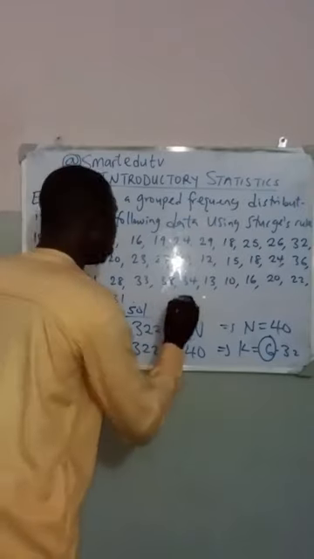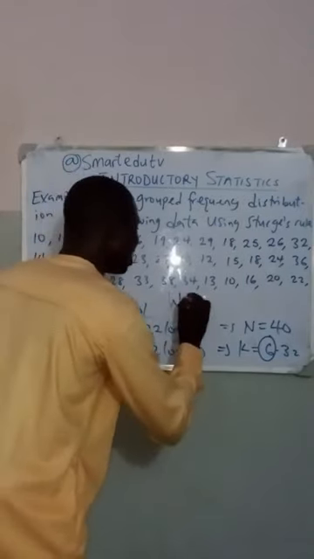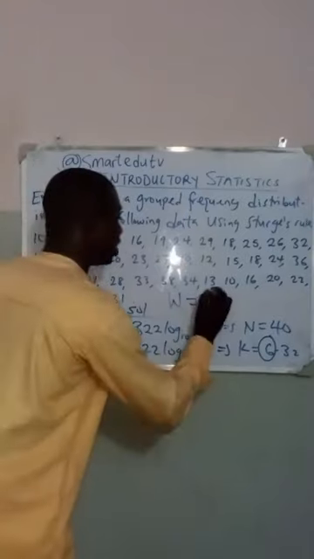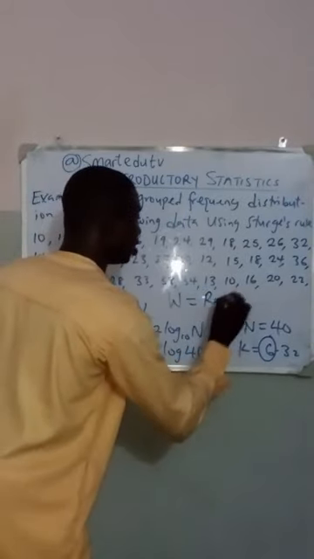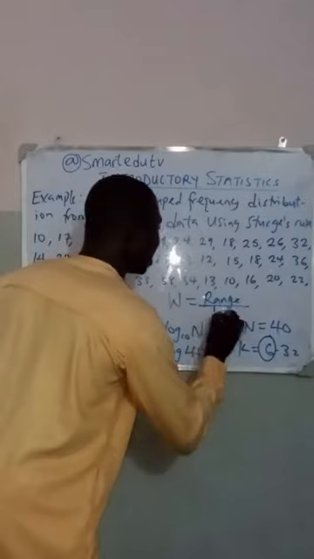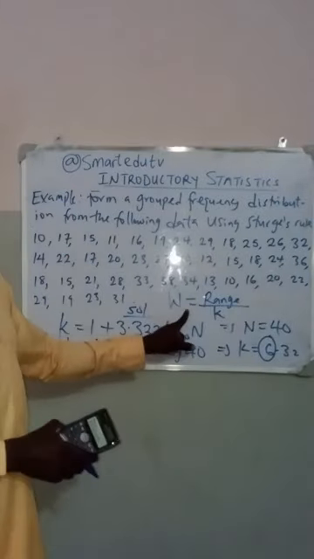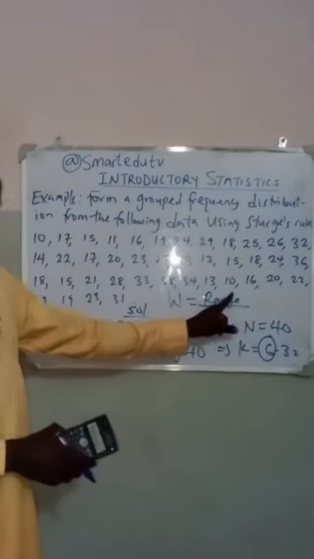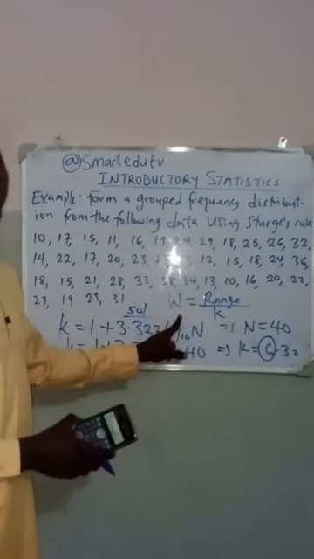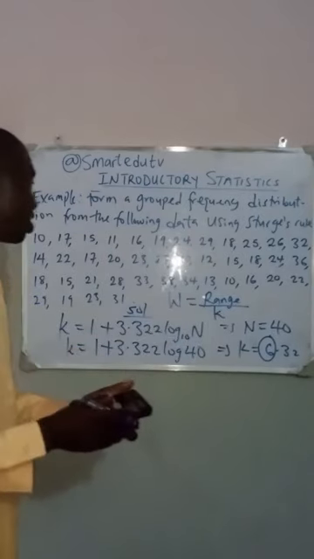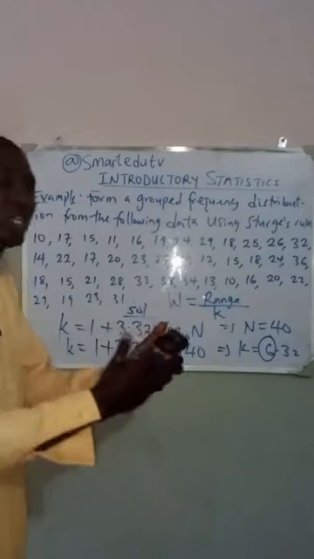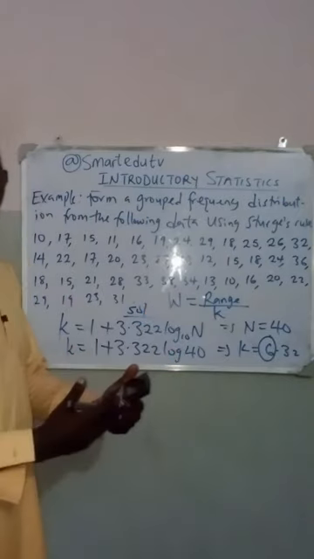Our width, W, is given by the formula range over K. We need to find the width so that we know the width of that class interval.